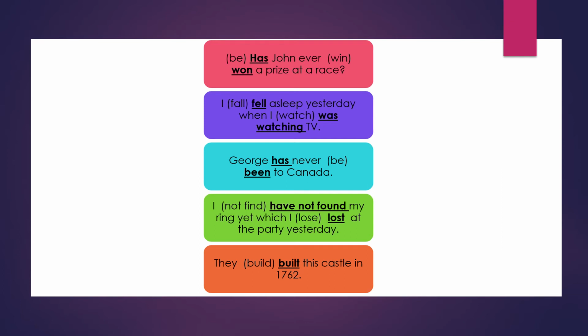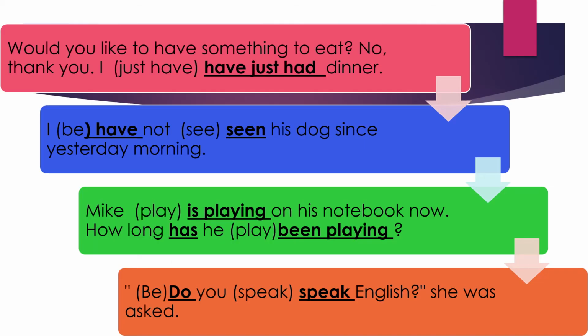I have not found my ring yet, which I lost at the party yesterday. So because the process of losing the ring started in the party, it is over. You lost it there and then. Therefore, perfect tense. So I have not found, and because right now also you haven't picked it up, therefore we'll be using present perfect. So I have not found my ring yet, which I lost at the party yesterday. They built this castle in 1762. So they built this castle because we're talking of something that has happened in the past. Built. Would you like to have something to eat? No, thank you. I have had dinner.